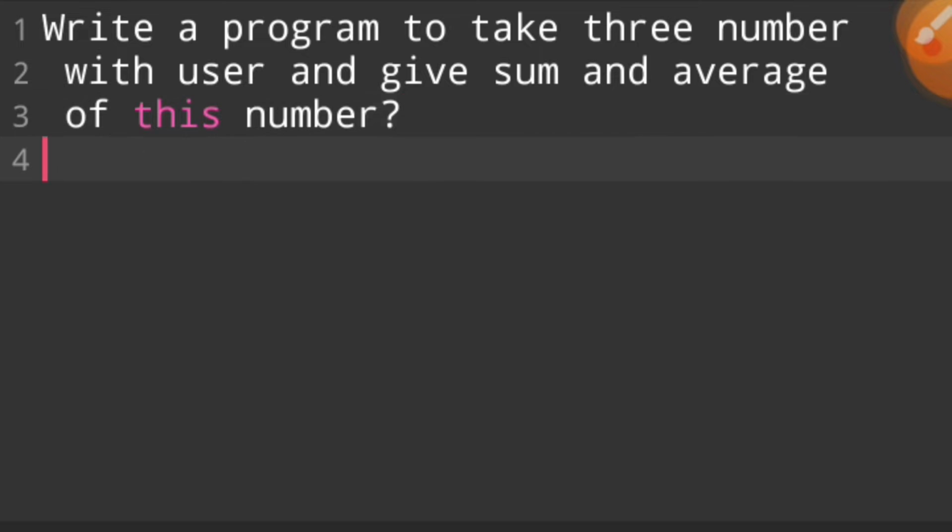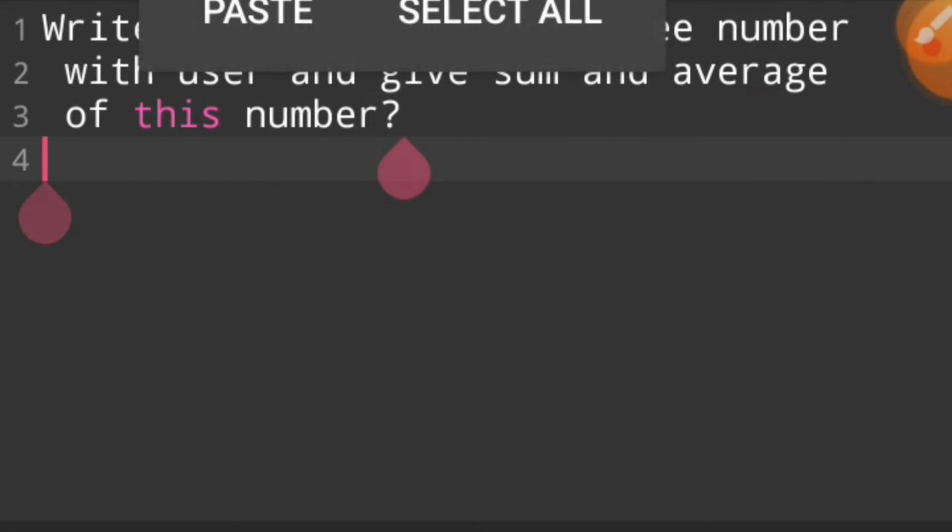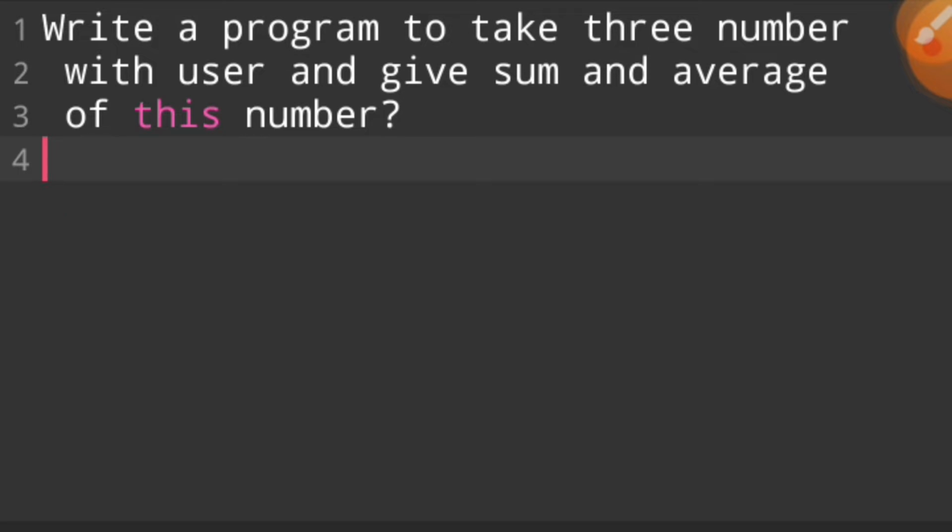This is a very simple and very easy program. We make a program to take three numbers from the user, and according to these numbers we will output the sum of these numbers and also the average.